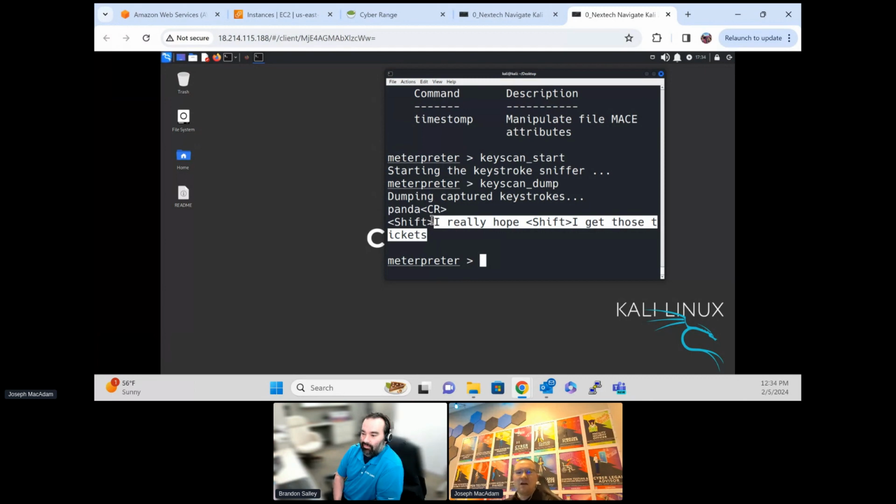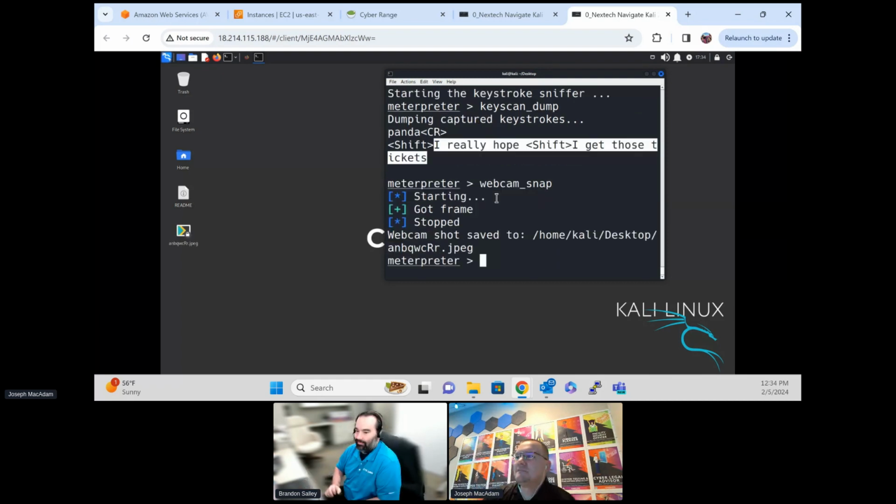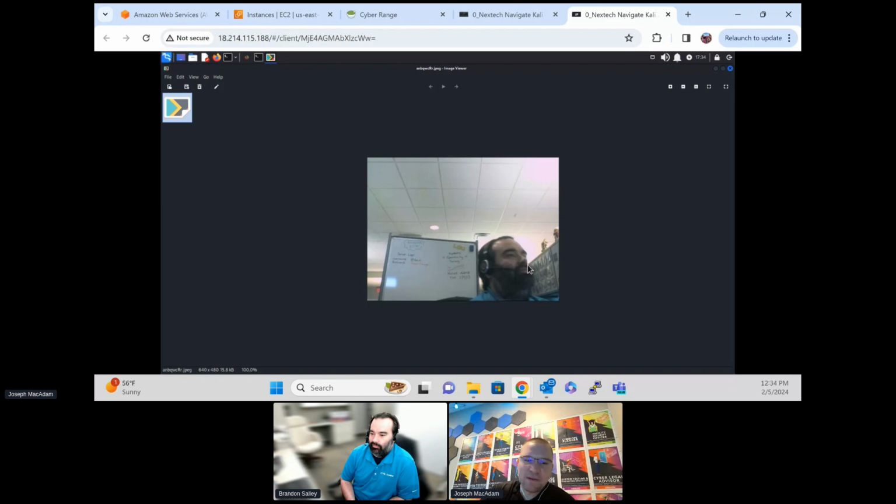So we're able to see all of his keystrokes right here of what's happening on his machine. Let's take it a step further. Let's have a little bit more fun with this. Let's do a webcam snap. It's always fun. Let's see if we can get a picture of Brandon. Got framed, Brandon. Oh, there it is. That popped up real quick. There, I was able to get a picture from Brandon's machine.